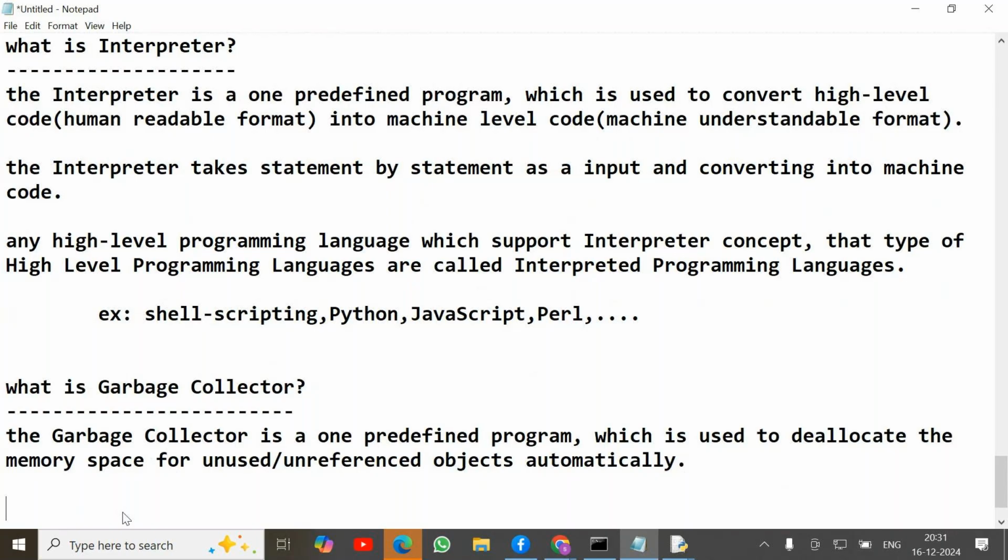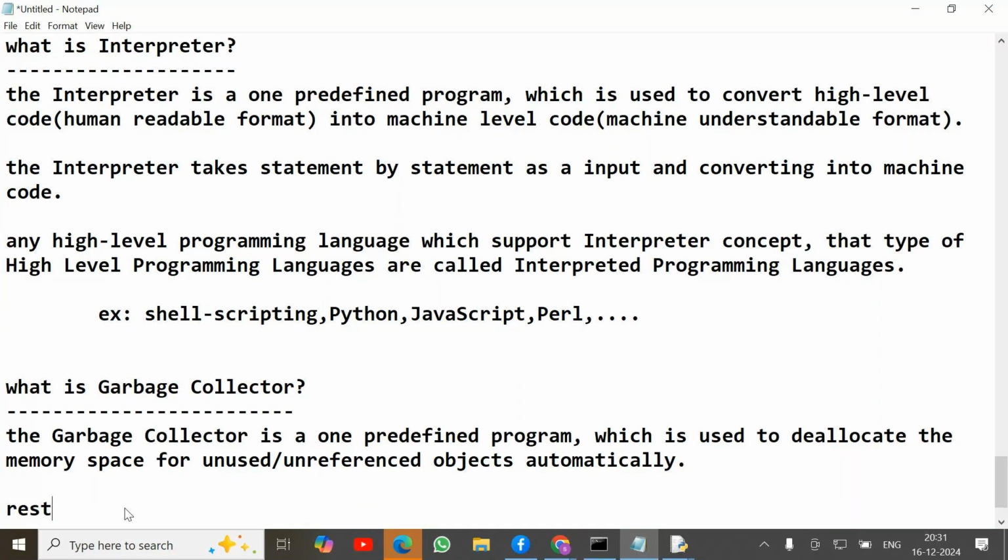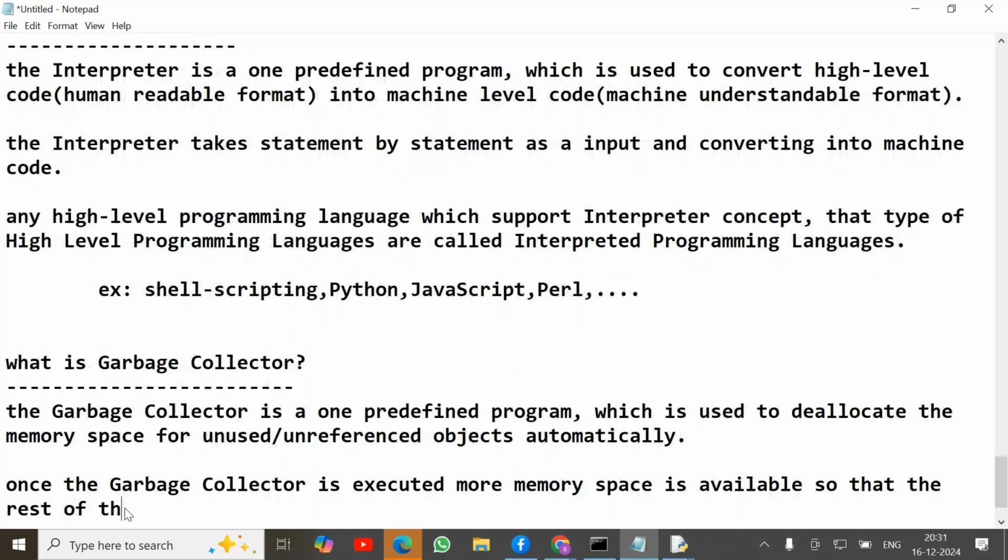Once the garbage collector is executed, more memory space is available, so that the rest of the program execution becomes fast.